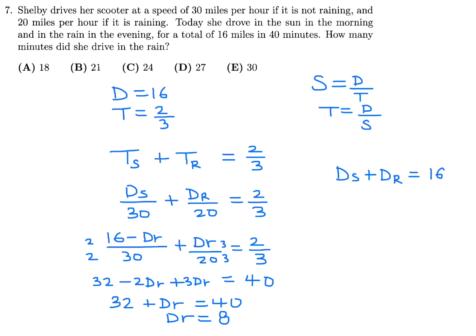But they don't want the distance. They want how many minutes. So they want the time that she spent driving in the rain. Okay, the time in the rain is the distance in the rain divided by the speed in the rain, and that is 20, right? So therefore, it's 8 over 20. And if you multiply top and bottom by 3, you'll get 24 over 60, and that tells you how many minutes. 24 over 60 hours is equivalent to 24 minutes. So number 7, the answer is C.